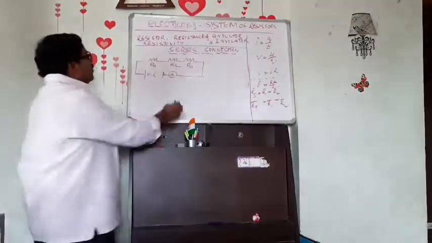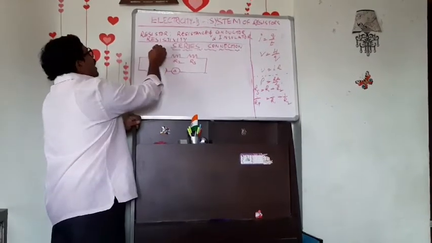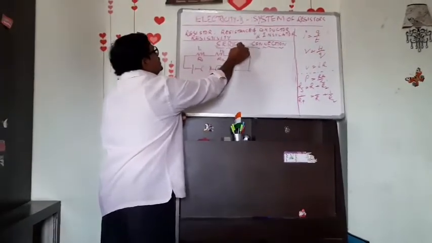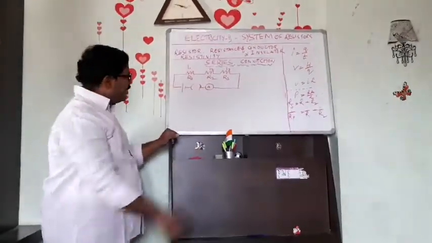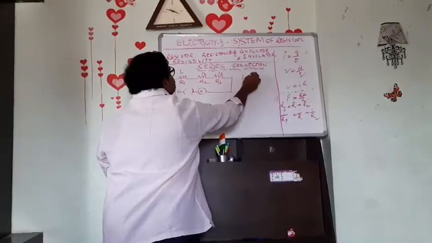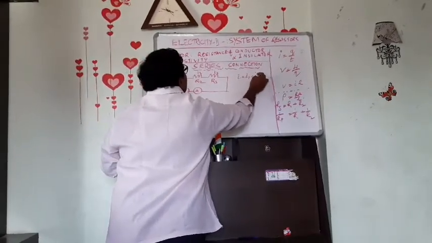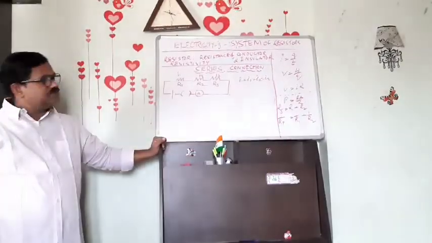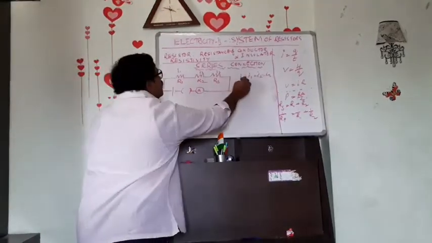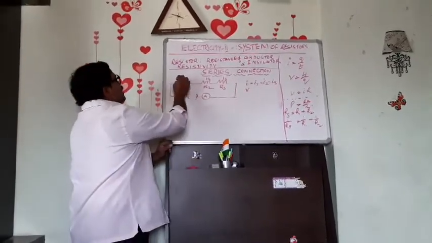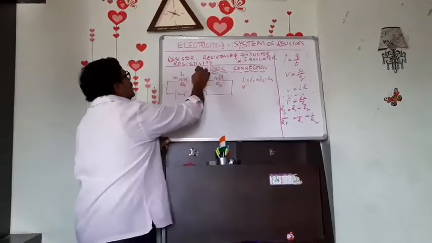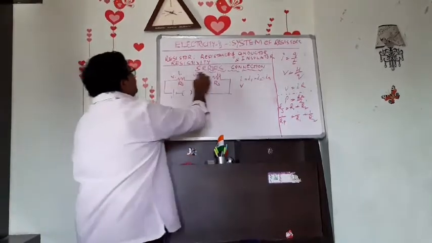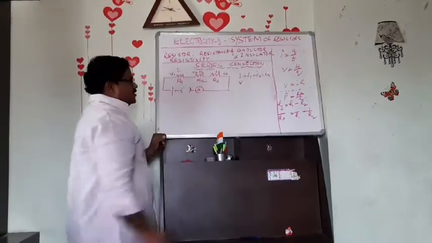In resistor 1, I1 is the current passing, in resistor 2, I2, in resistor 3, I3. As I is common, we say I equal to I1 equal to I2 equal to I3, the same current. And coming to V, here the first resistor has potential difference V1 across its terminals, here V2, here V3 for the third resistor.